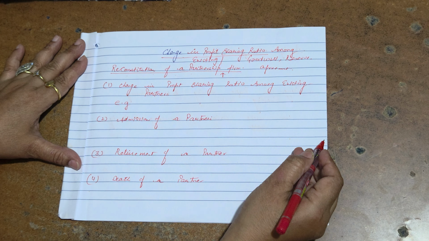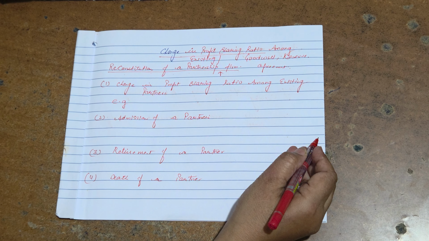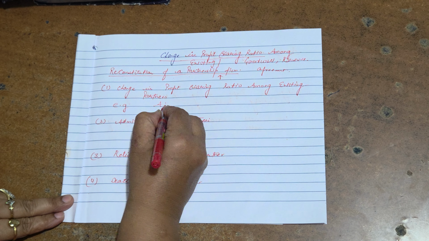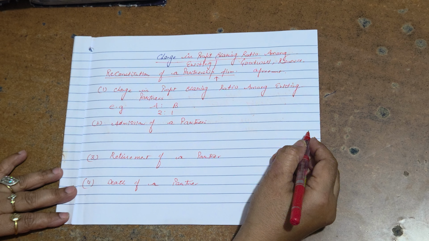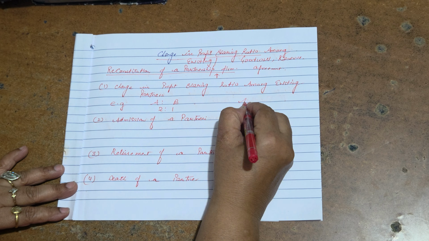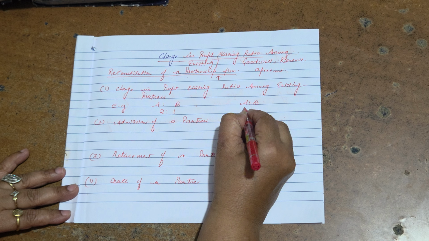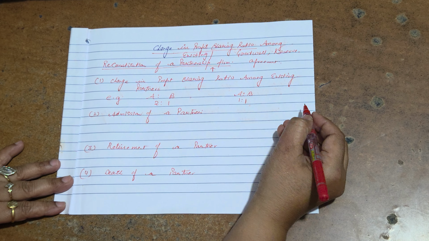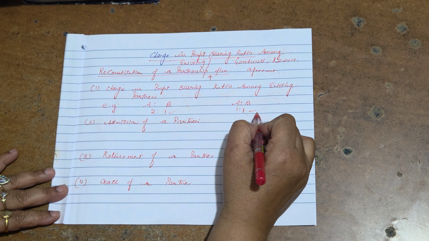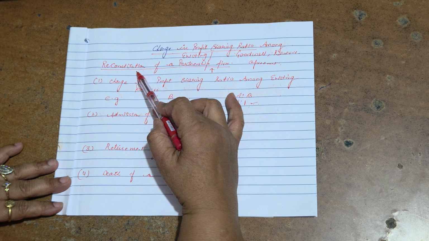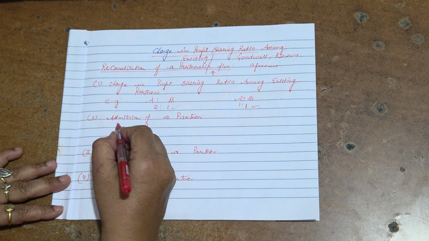For example, A and B are partners in the ratio 2:1. Now they decide the ratio will be 1:1. Then there is a change in profit sharing ratio. So this is the reconstitution of the firm.